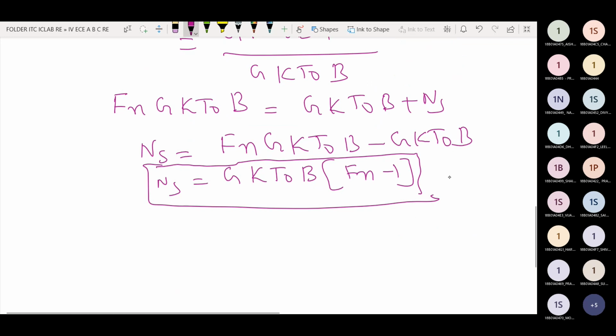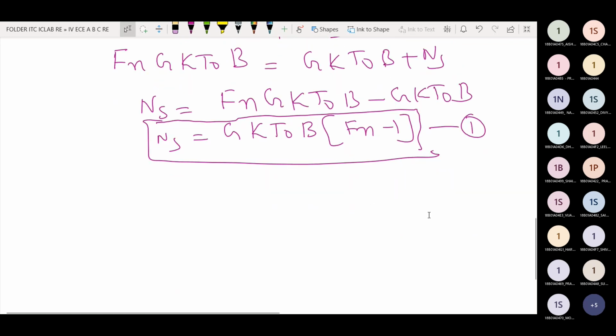Very, very important equation, this one. Okay, now Fn is equal to... I have to derive another expression, that is the second expression. Fn is equal to Si by Ni.